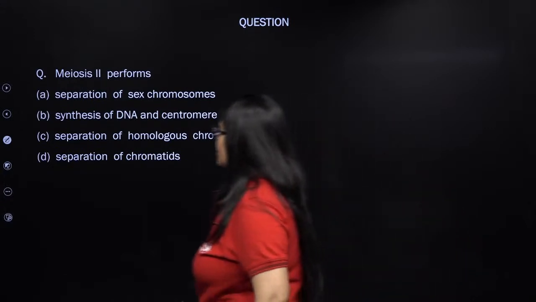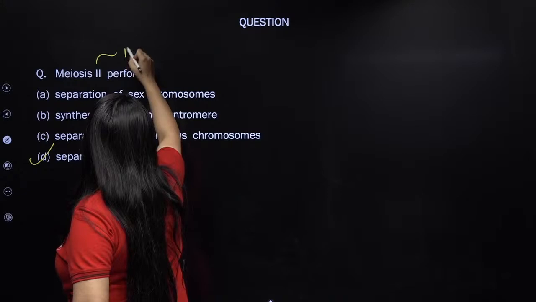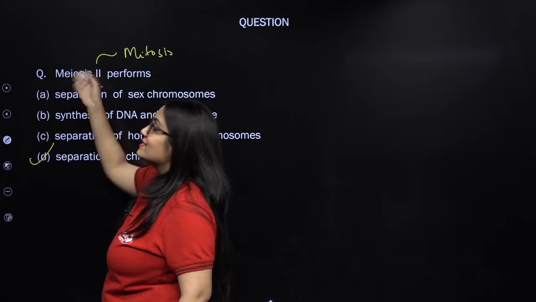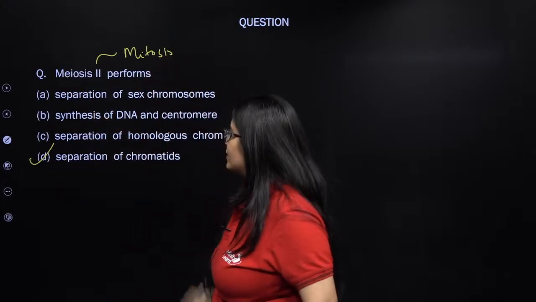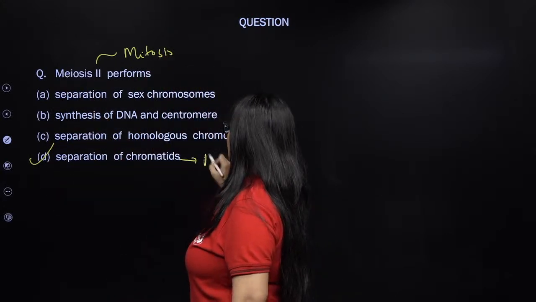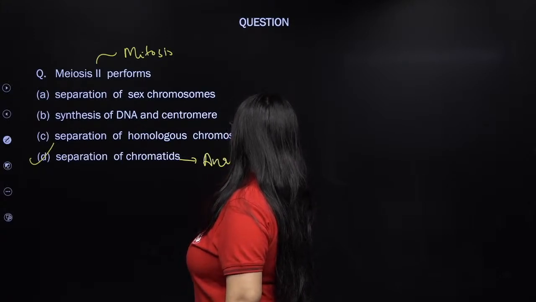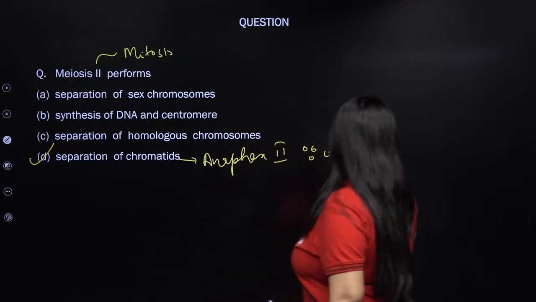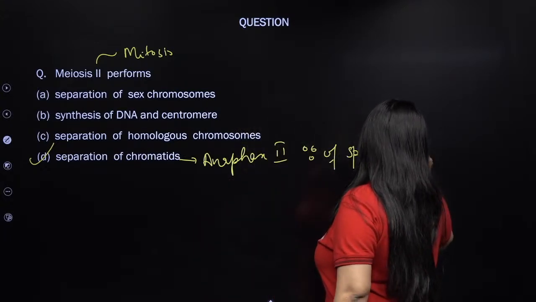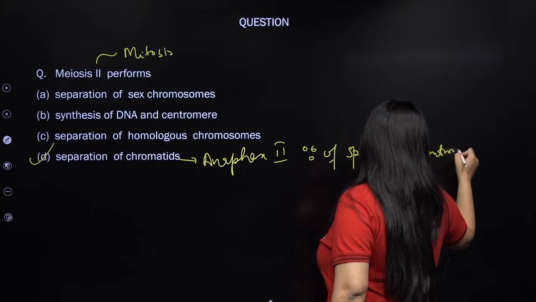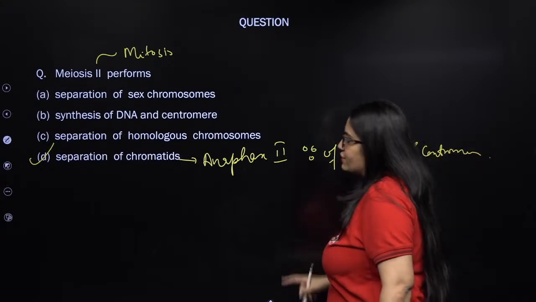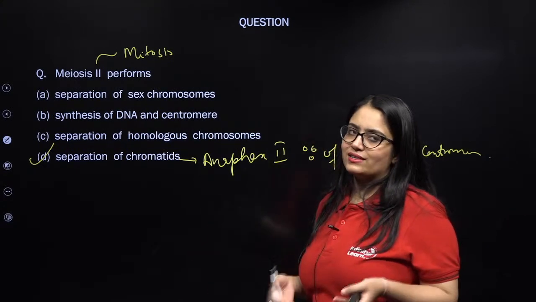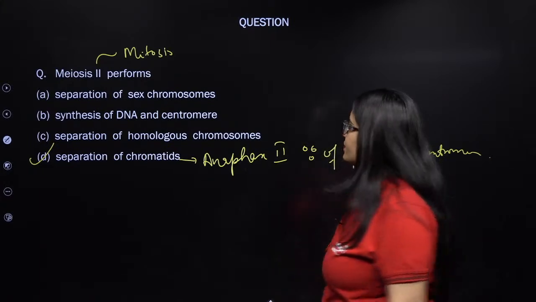That's right, separation of chromatids. Meiosis 2 is equivalent to mitosis. So whether it is anaphase 2 or anaphase of mitosis, separation of chromatids will take place in anaphase 2 because of splitting of centromere. So splitting of centromere takes place in anaphase 2 of meiosis 2, and hence the sister chromatids separate out to form daughter chromosomes. Next question.